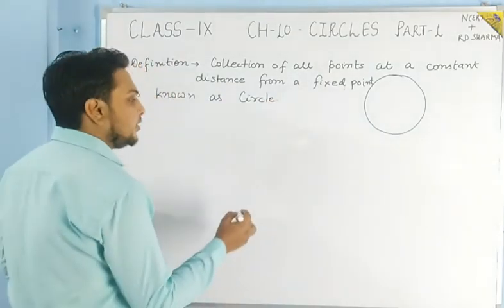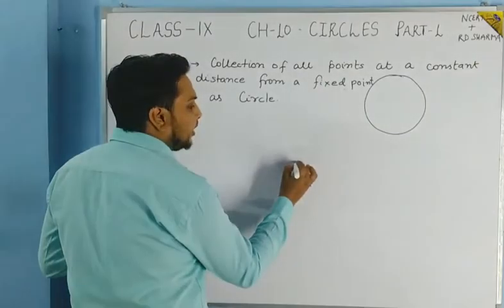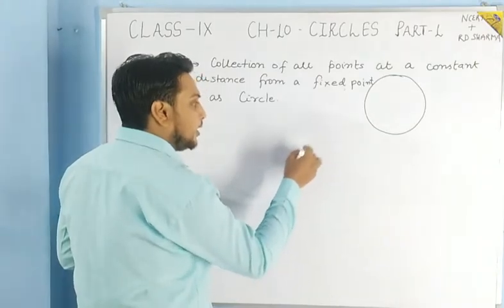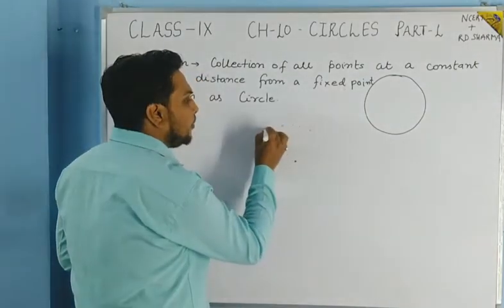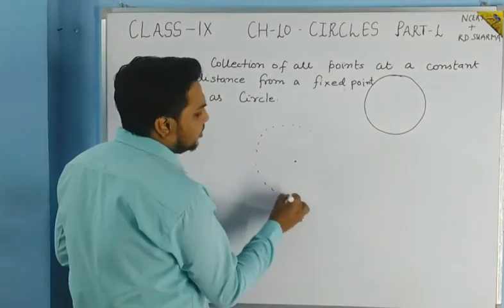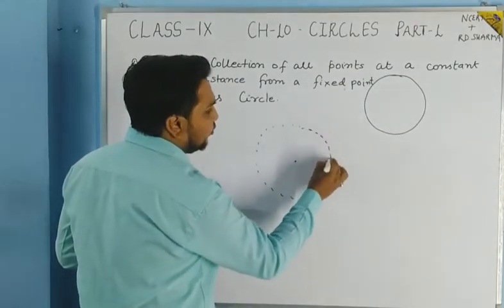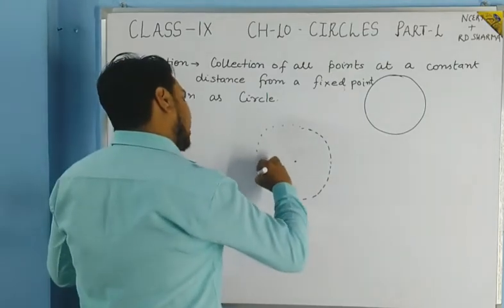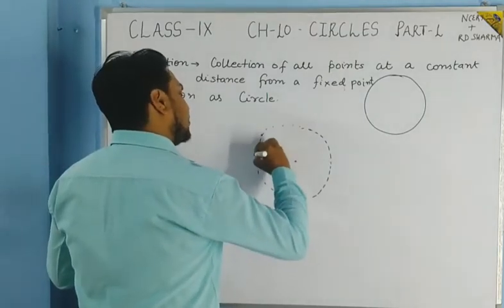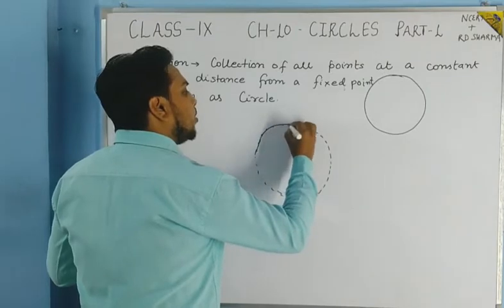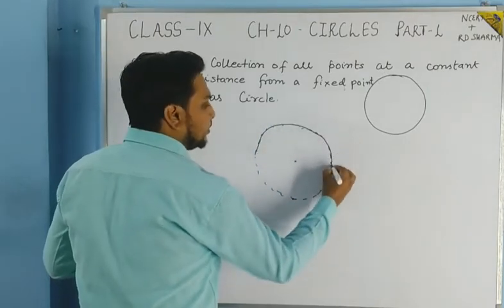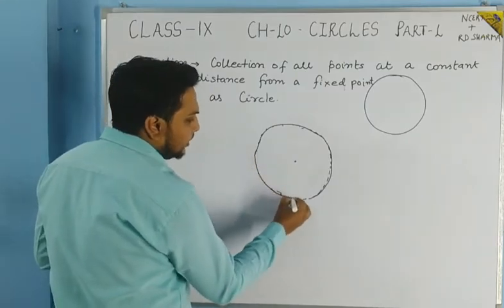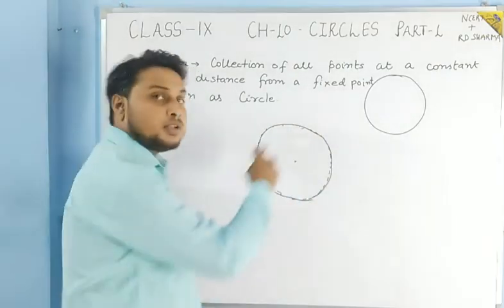Now students, what is the meaning of this definition? There is a fixed point, and from this fixed point, if we take the collection of all points which are at a constant distance from it, then the collection of all these points will be known as a circle. If we join all these points, it will form a circle.